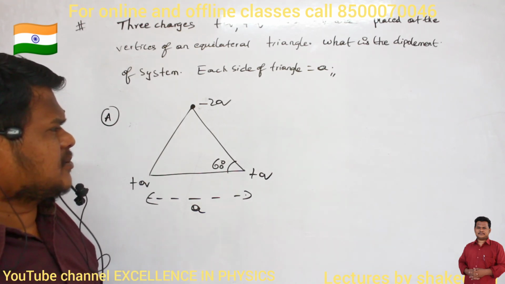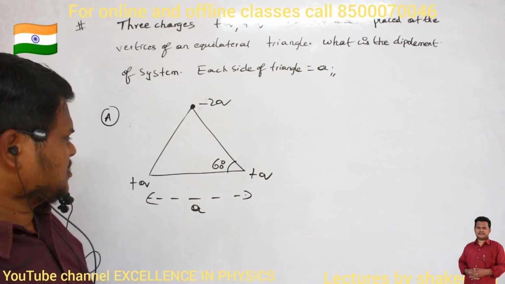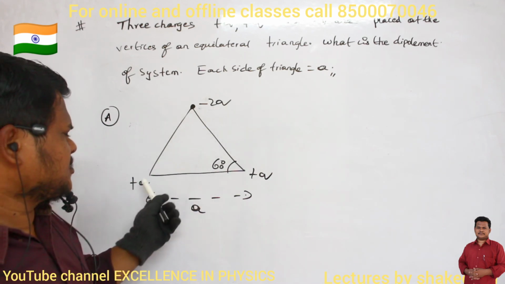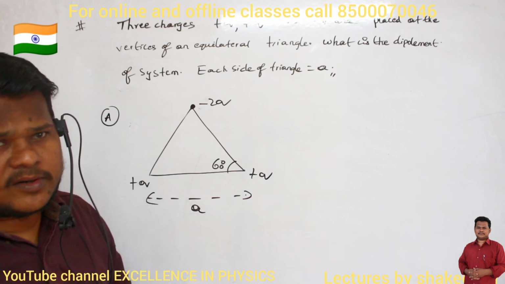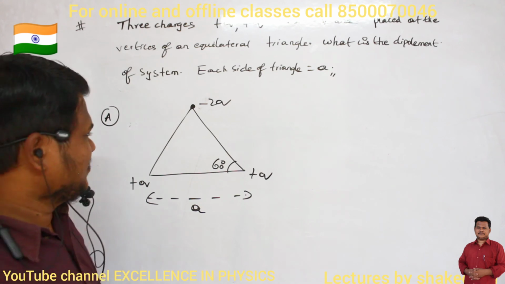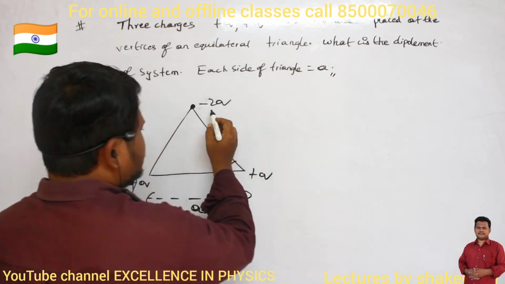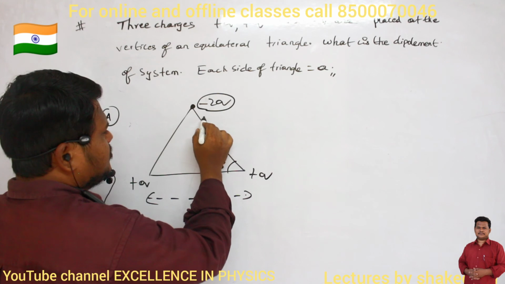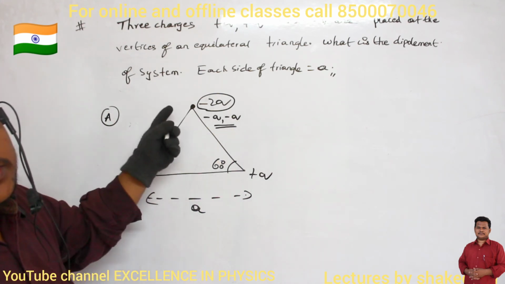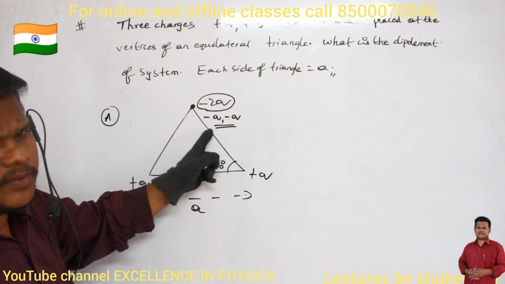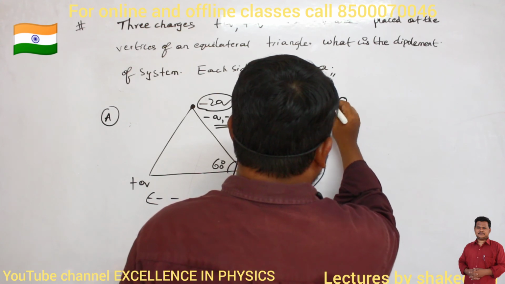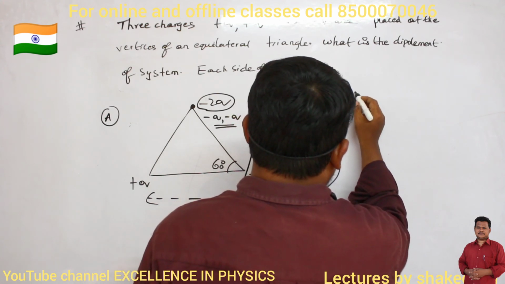Dipole means 2 equal and opposite charges should be present, no? But charges, they are not equal. They are definitely opposite, negative charge, positive charge, but magnitudes are not equal, no? Then what can I do? Very simple. Here, you split this minus 2Q into minus Q and minus Q. I can divide the charge like this. So this is minus Q, this is another minus Q.